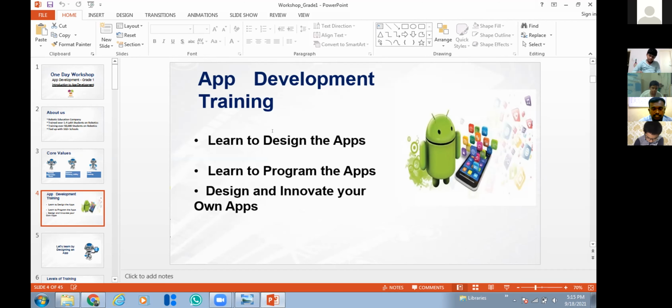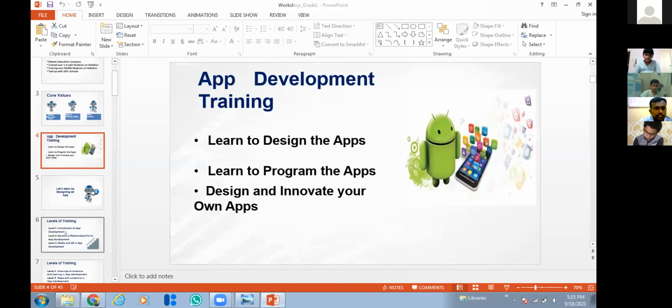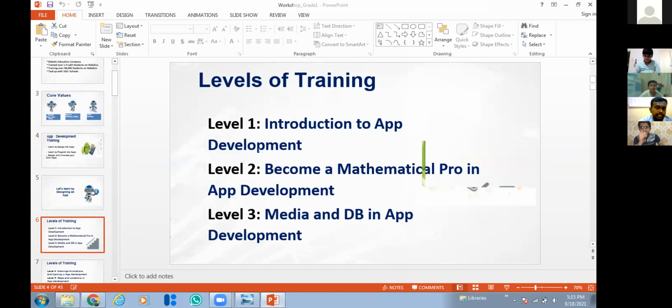So this is our app development training. Now we have certain levels of training. We have a total of 6 levels of training. In each level you will learn more than 15 apps. In each app you will learn how to design and how to do coding. Like that, level 1 is completely an introduction to app development.